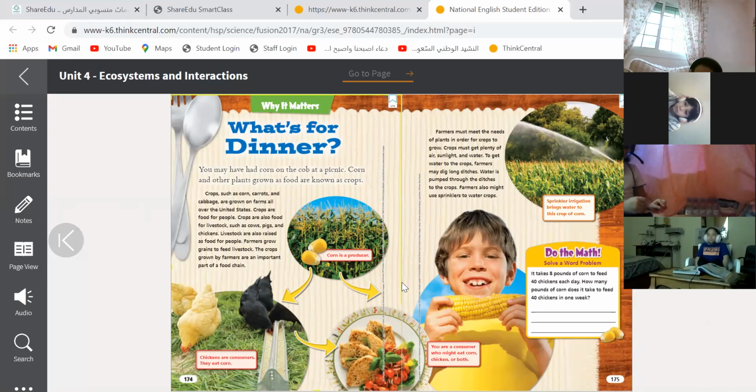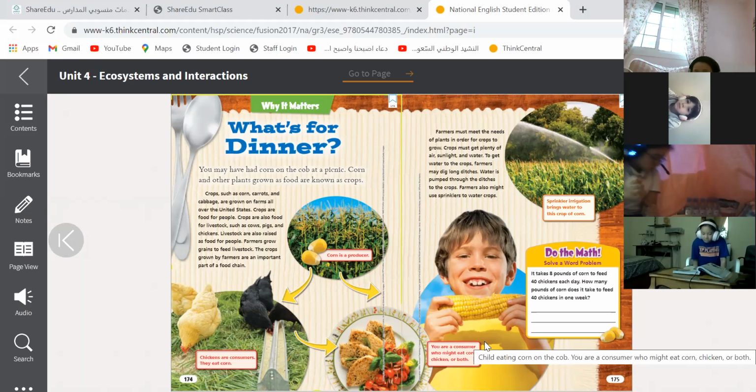What about humans? What are we? Are we consumers or producers? Consumers. We eat food. We take energy from plants and animals. Excellent. We are consumers. We eat corn or chicken and also both. So what does that make us, a herbivore, omnivore, or a carnivore? What are we? We are consumers.